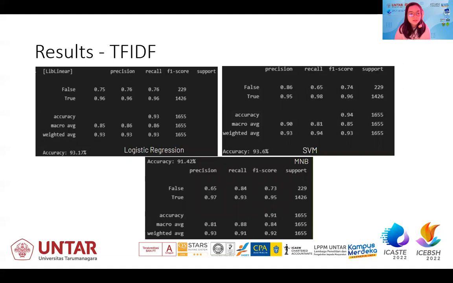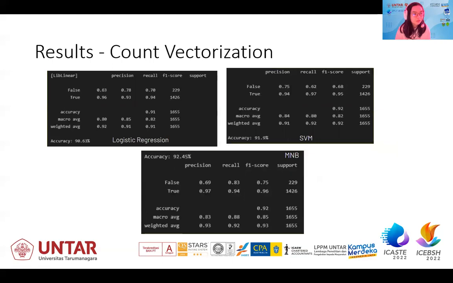Now, this is the result for the TF-IDF. As you can see, the highest one is the SVM with an accuracy of 93.6%. And if we take a look at the count vectorization, the highest one is MNB with 92.45%.